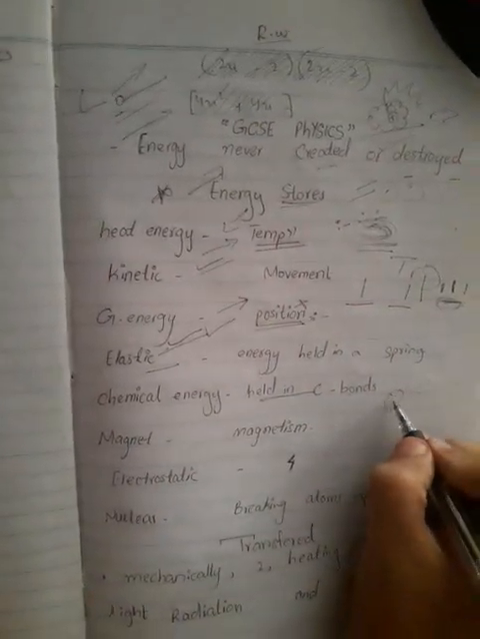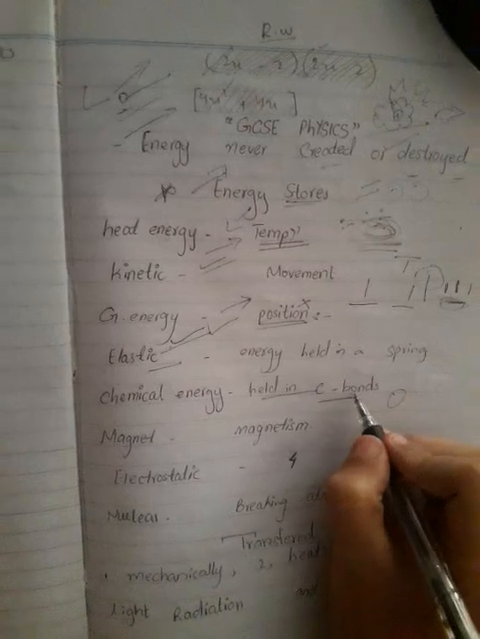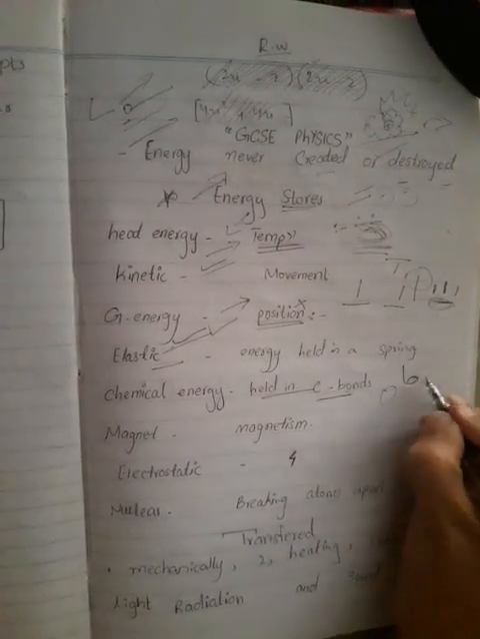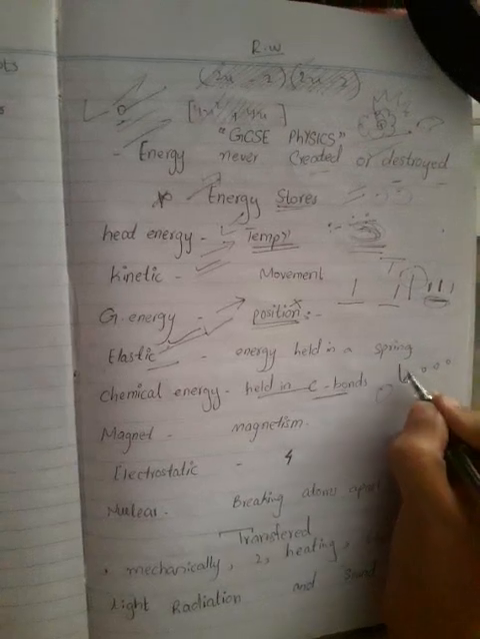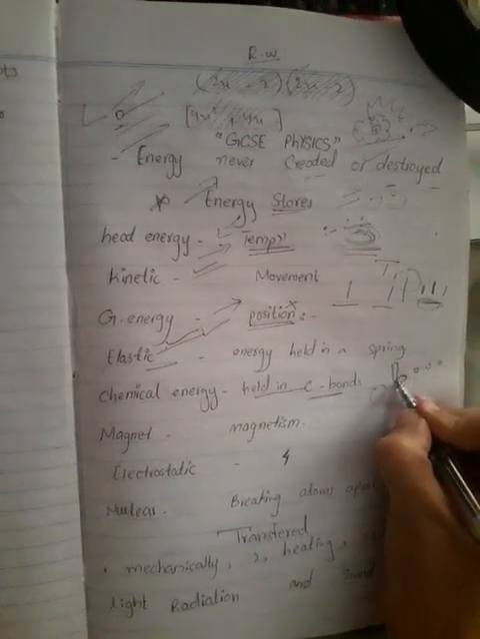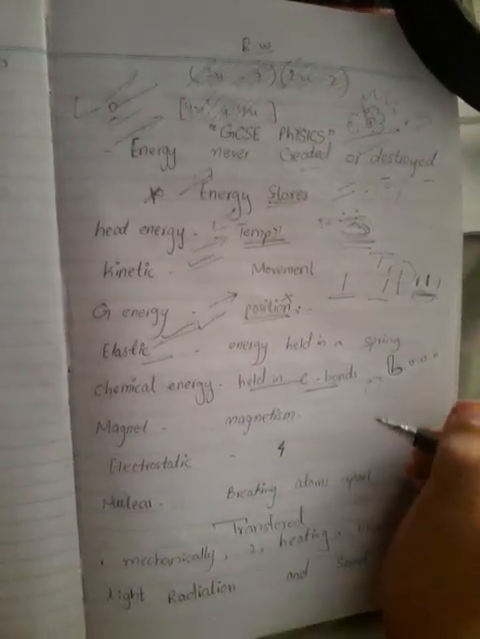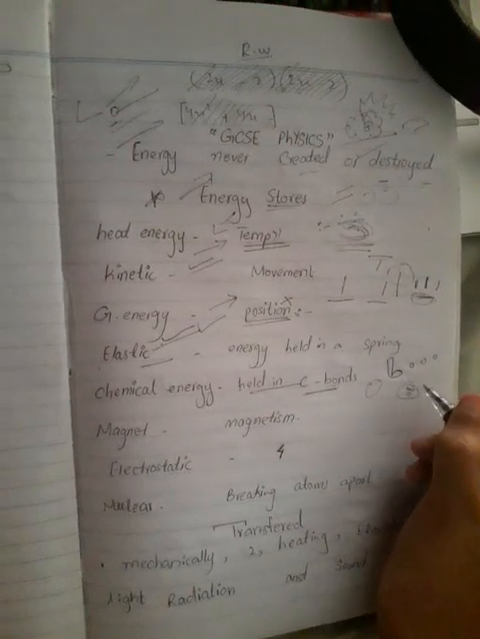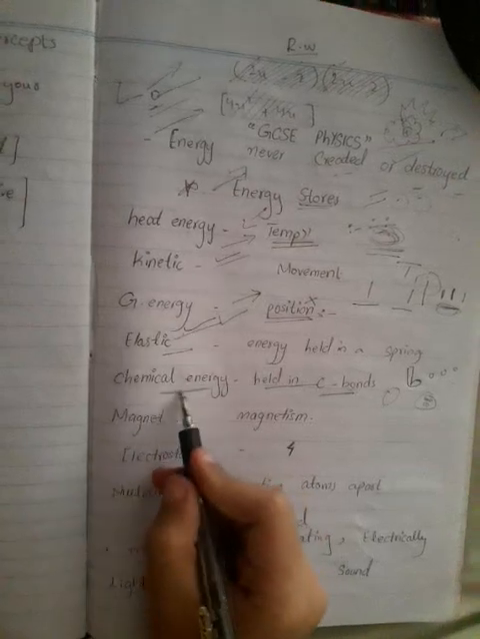Afterwards, chemical energy. Again, it is held in chemical bonds, right? It can be in your body as well, such as if you are kicking a ball. Of course your body carries chemical bonds, a mixture of atoms and chemicals, as well as in your brain. So that is how the chemical energy is transferred and utilized.